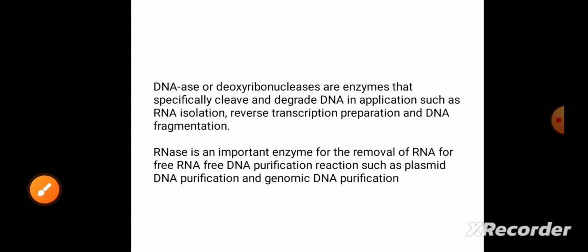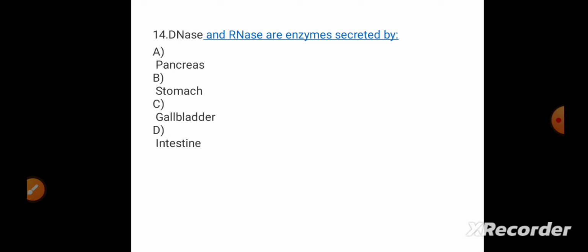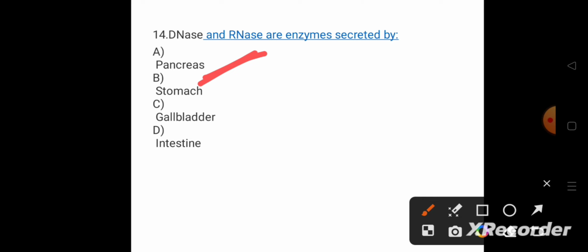Let's talk about DNases and RNases. DNases, or deoxyribonucleases, are enzymes that specifically cleave or degrade DNA in applications such as RNA isolation, reverse transcription, and preparation of DNA fragmentation. Reverse transcription sometimes occurs in types of virus. RNase is an important enzyme for removal of RNA in free RNA or free DNA purification reactions such as plasmids, during DNA purification and genomic DNA purification. So DNase and RNase are two enzymes secreted by pancreas only. Option A will be the answer.